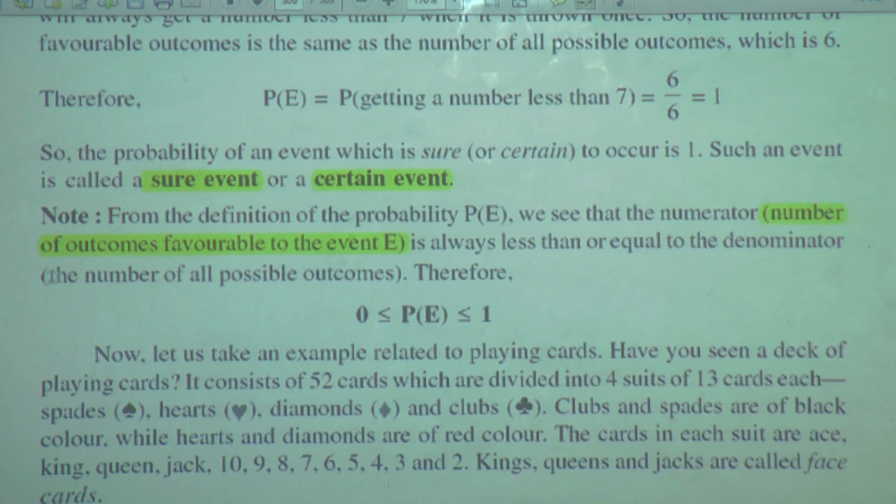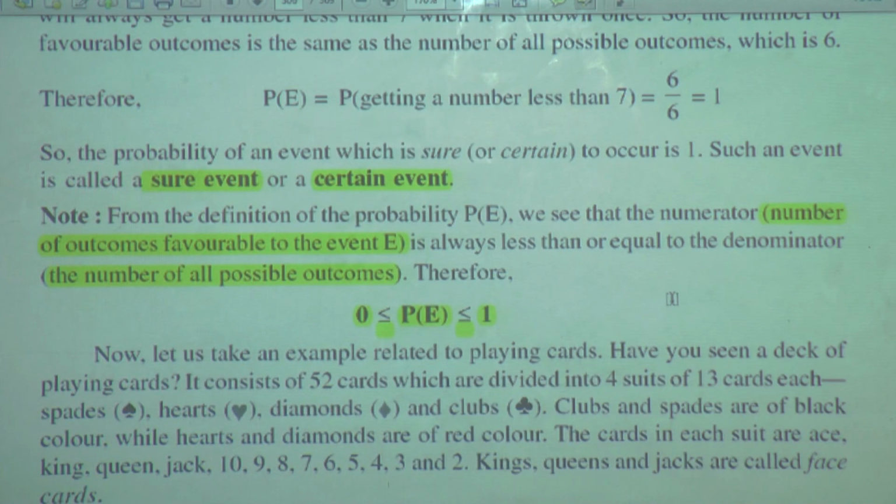What is in the denominator? The number of all possible outcomes. Therefore, 0 is less than or equal to P of E, which is less than or equal to 1. This is the conclusion from this.